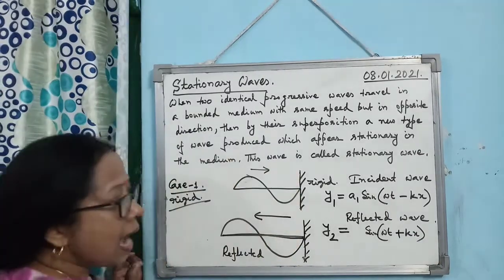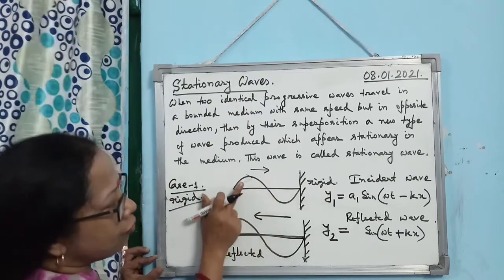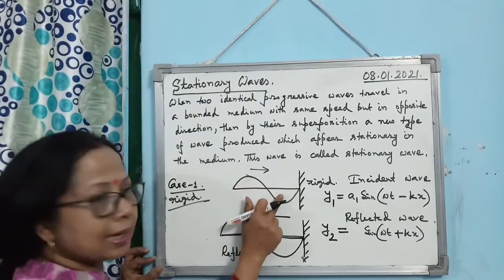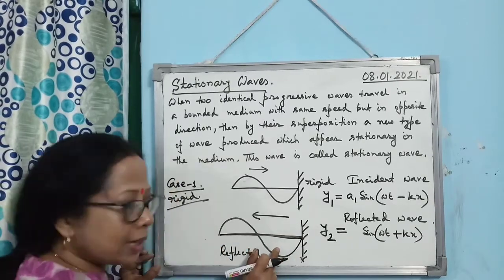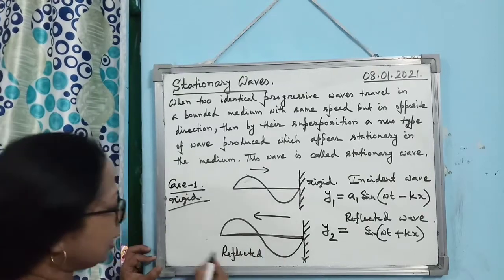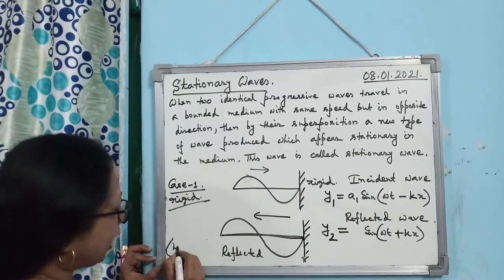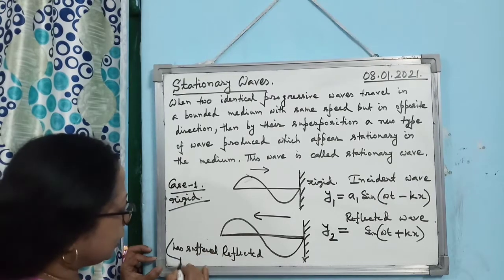Is that clear? Another point, just look at it. For the incident wave, first positive half cycle, then negative half cycle. But for the reflected wave, first comes the negative half cycle, then the positive half cycle. What is the meaning? The reflected wave has suffered a 180-degree phase change.